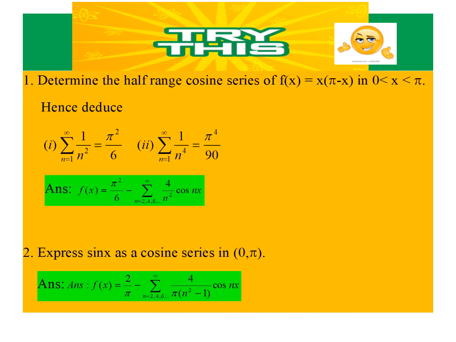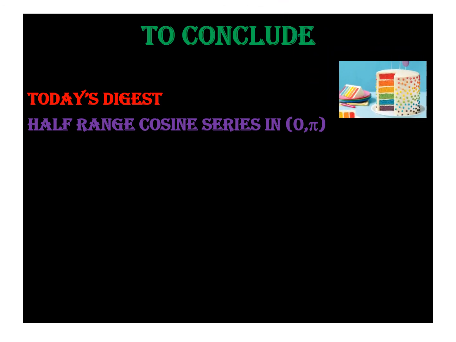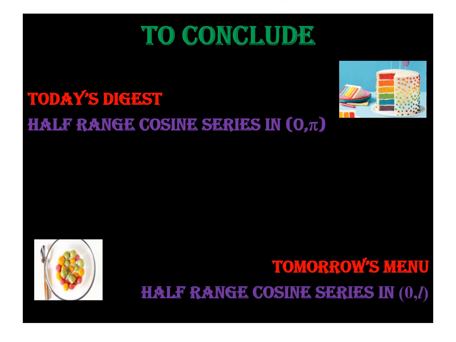So students, I hope you have understood how to find the half-range cosine series and sine series, especially in the interval 0 to pi. Hence, I feel you can solve these problems easily. Just try it. In this lecture, we learnt about the half-range cosine series in the interval 0 to pi. In the next class, we shall learn about the same half-range cosine series, but in the interval 0 to L. Thank you.